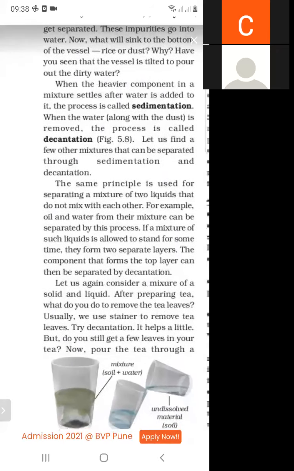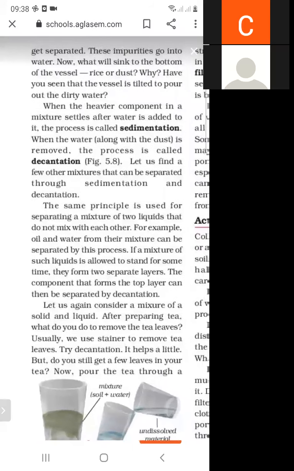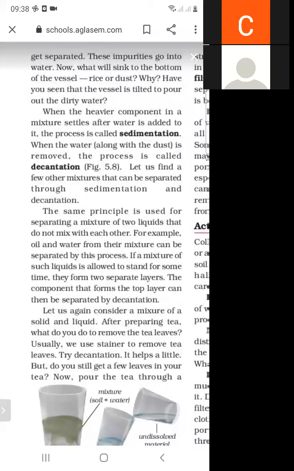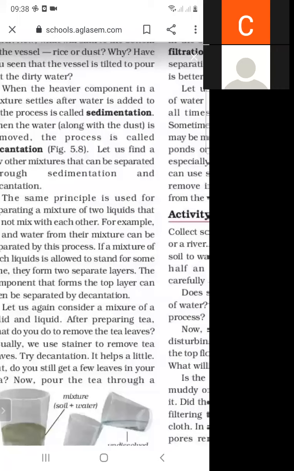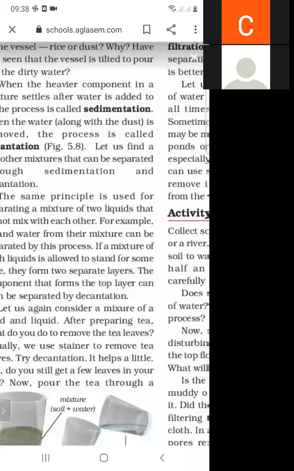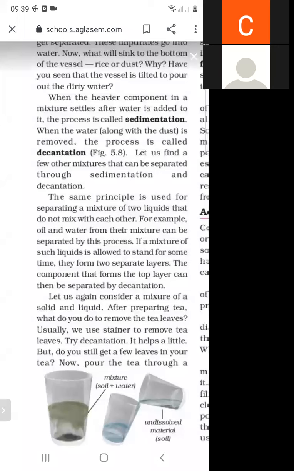So this is the process of sedimentation and decantation. And what is the next process? Filtration. The same principle is used for separating a mixture of two liquids that do not mix with each other. As we know, oil and water do not mix.